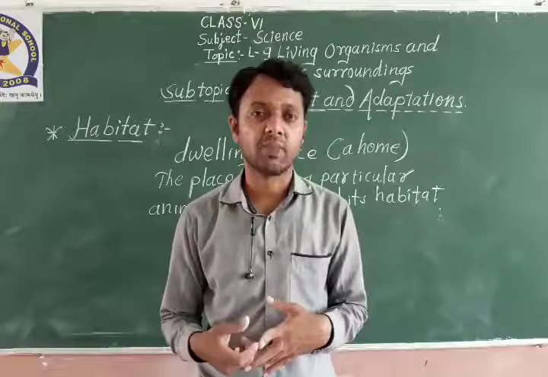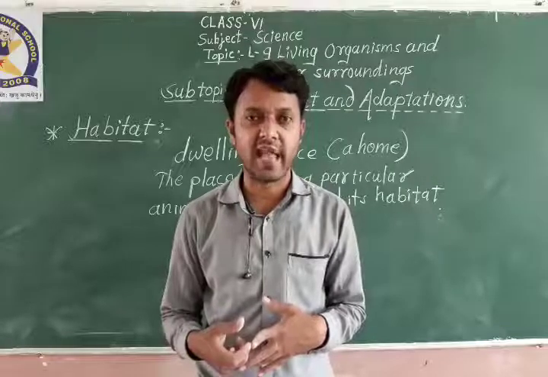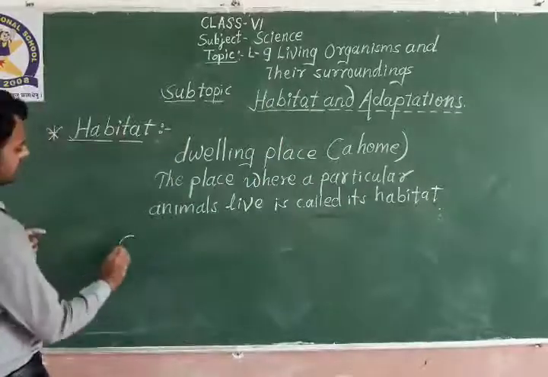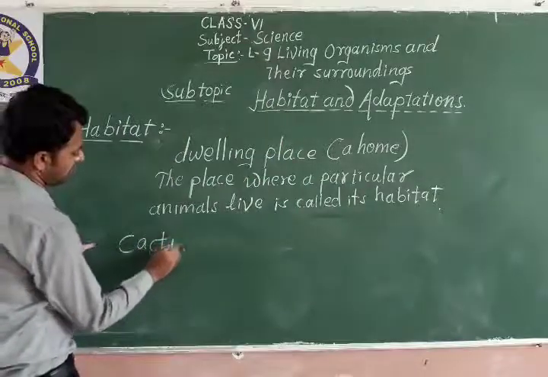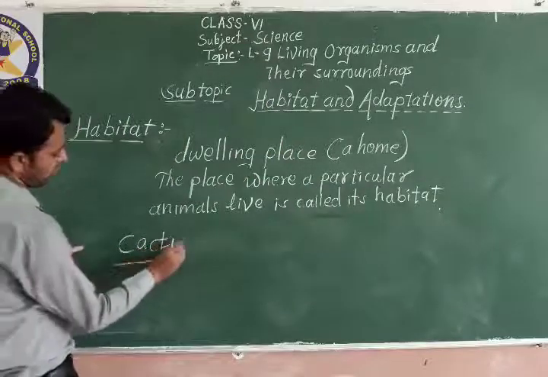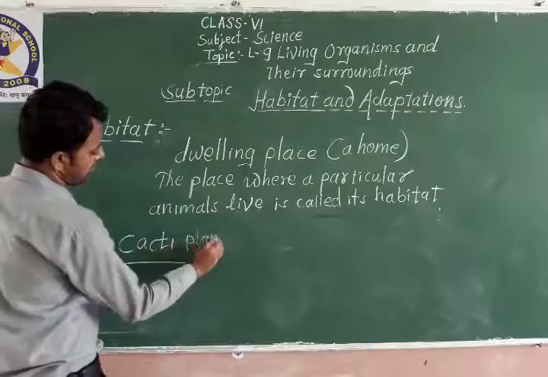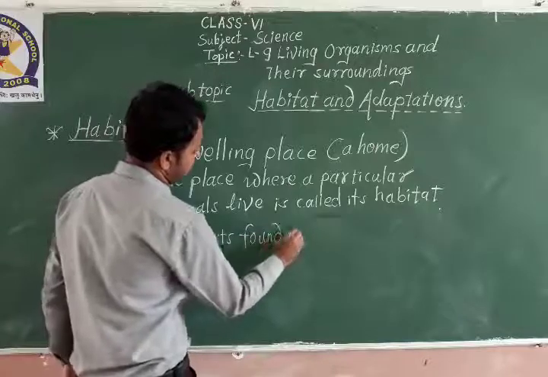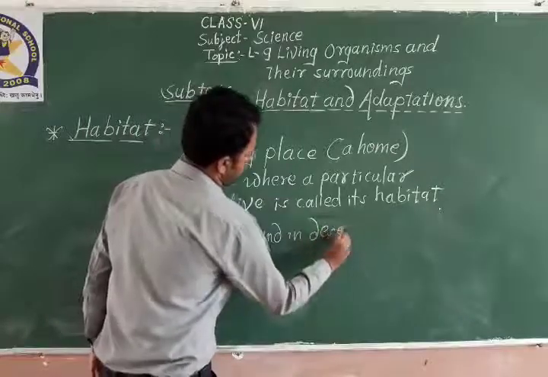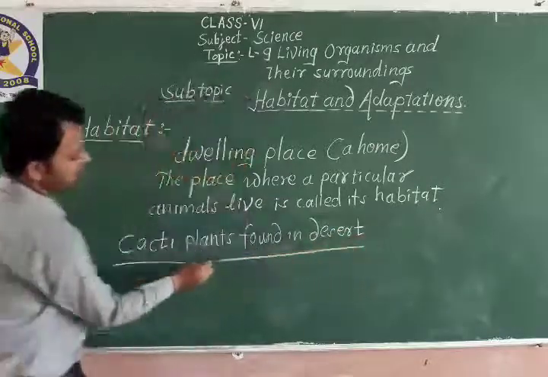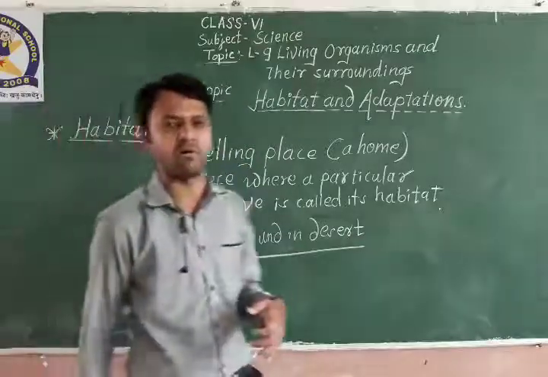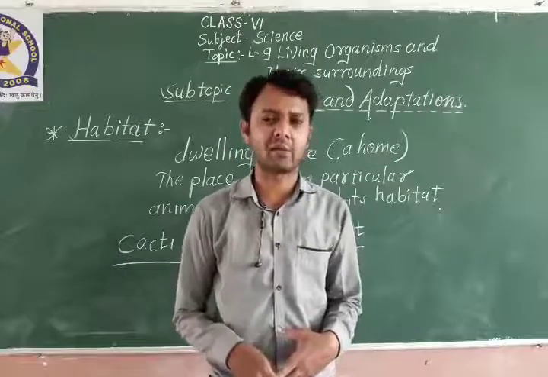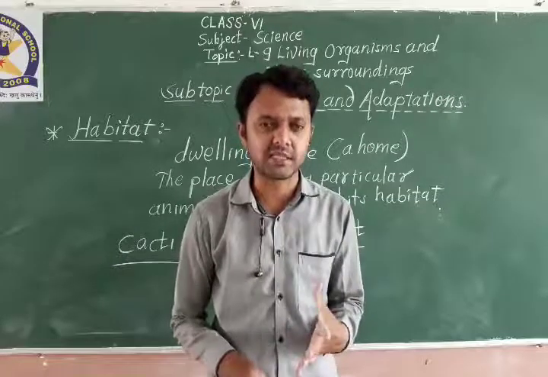Same, the plant which is found in the desert is cactus. Cacti plants we can find in the desert. If you have observed the plants of cacti or cactus, it has spines.